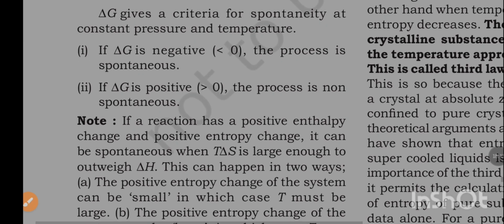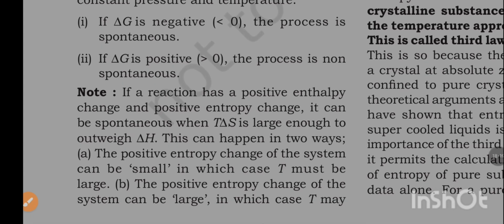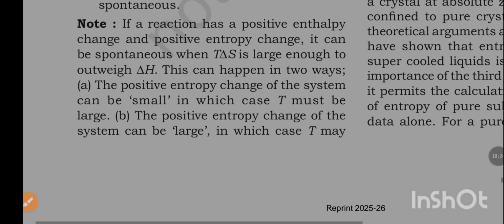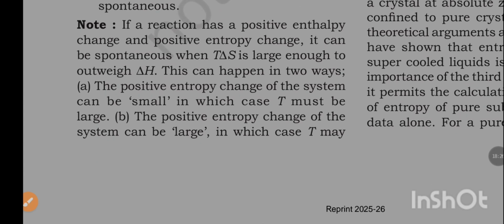ΔG gives a criterion for spontaneity at constant pressure and temperature. If ΔG is negative, less than 0, the process is spontaneous. If ΔG is positive, greater than 0, the process is non-spontaneous. Note if a reaction has a positive enthalpy change and positive entropy change, it can be spontaneous when TΔS is large enough to outweigh ΔH.